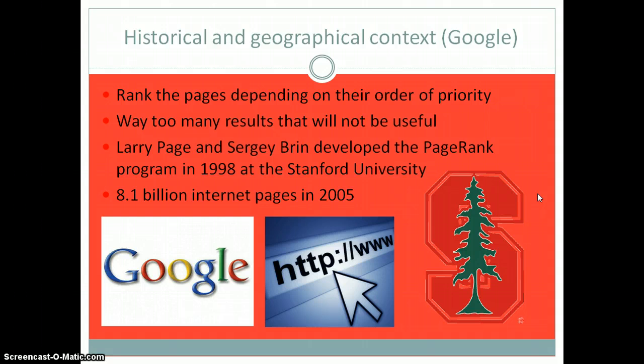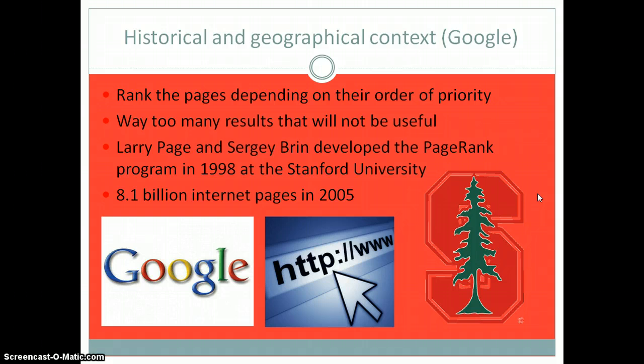Its main goal is to rank the pages depending on their order of priority, and this is really important because otherwise there would be just too many results that would not be useful when you do internet research. There are still links that are not useful, but PageRank is a good program to try to keep away the useless links.